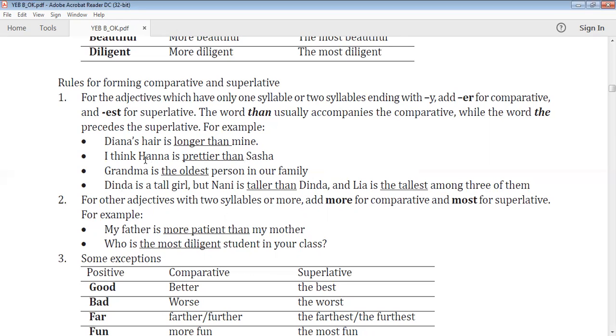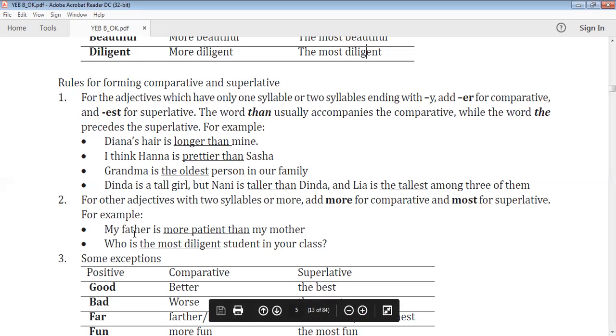So here I compare Hannah with Sasha, just one person to the other person. Next, Dinda is a tall girl, but Nani is taller than Dinda, and Leah is the tallest among three of them.